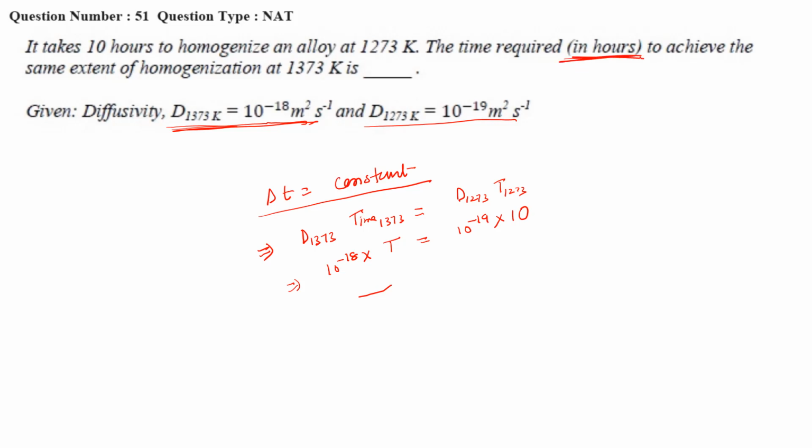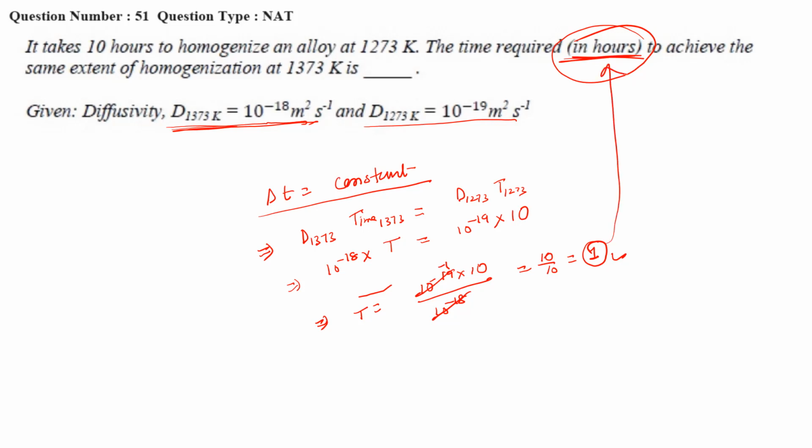We need to find the answer in hours. So t is equal to 10 power minus 19 into 10, divided by 10 power minus 18. That means 10 power minus 1 times 10, so 10 divided by 10 is equal to 1. So 1 hour is the answer. So 1 hour will be required to homogenize at 1373 Kelvin.